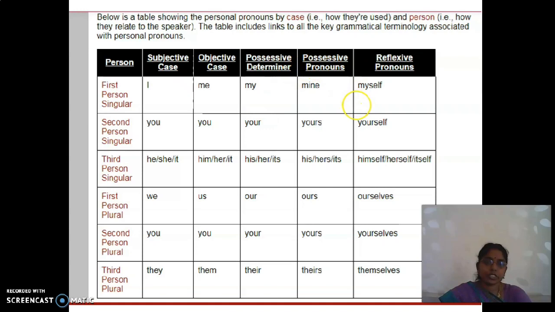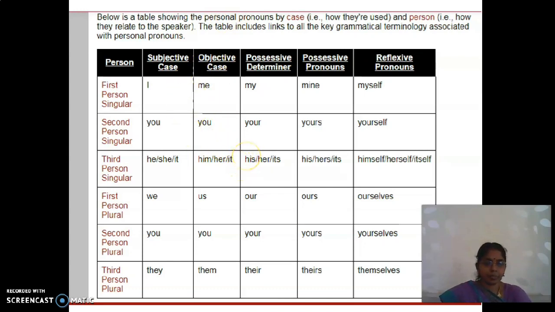Okay. So first, what you have to know is which is first person singular, which is first person plural, second person singular and plural, and third person singular and plural. If you know this clearly, you will be able to follow whatever I am saying. Is it clear, dear? Shall we move to the next slide? Yes. So whatever we saw in the previous slide, it is the same. Right. So I didn't read I, you, he, she, it, all that.